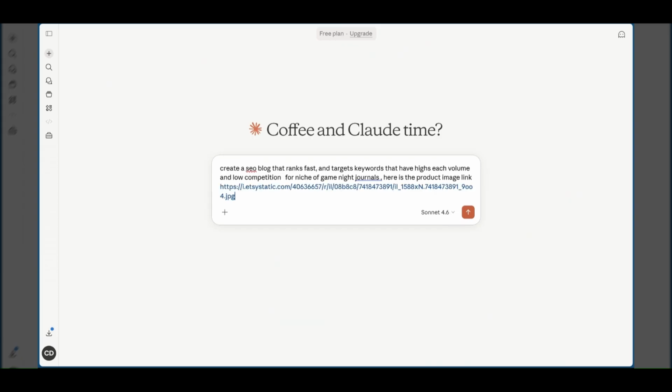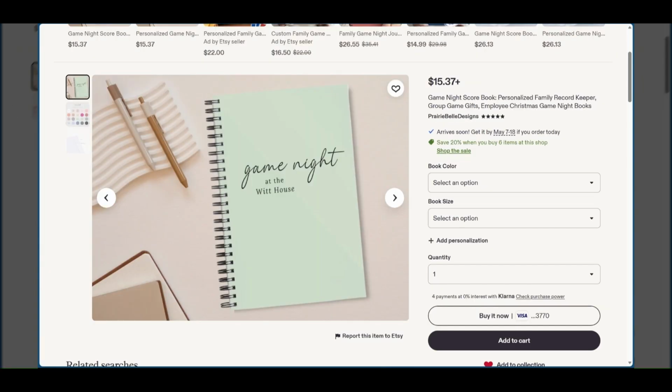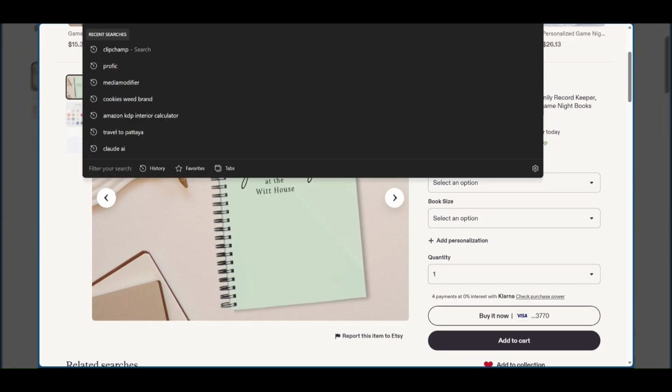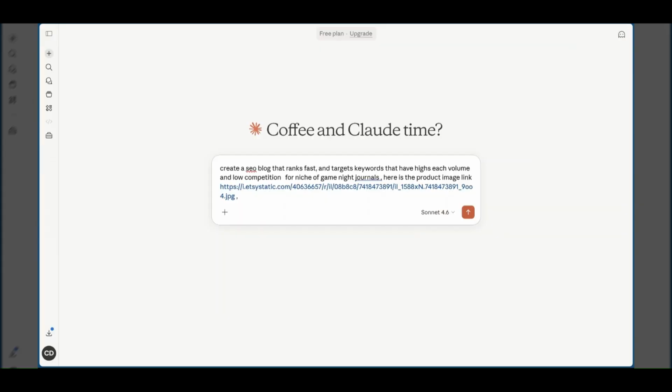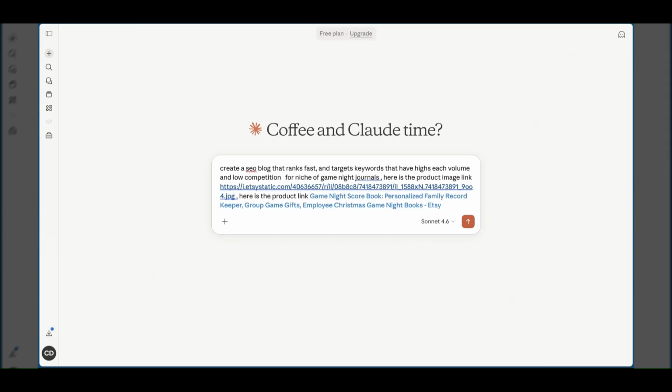And you're going to have to do this if you want the blog to have, I would say, at least 4 to 5 different products that are in the same niche so people can have choices. And then we're going to put, here is the product link. That way, when they have buttons, they're going to actually take them to the correct link within the blog.